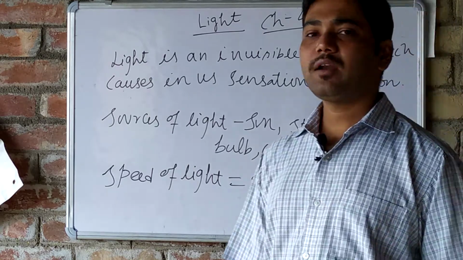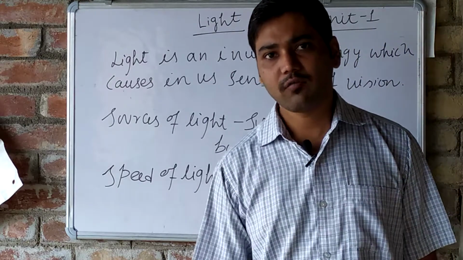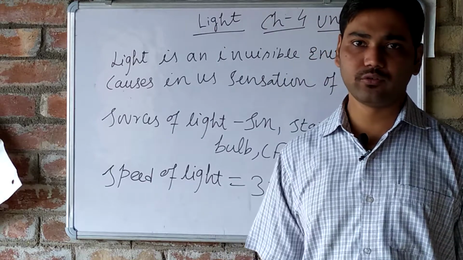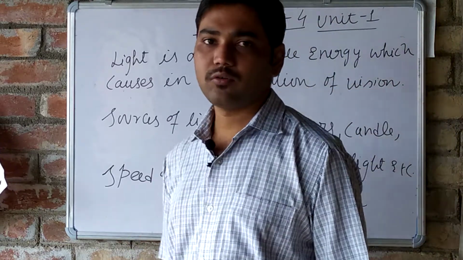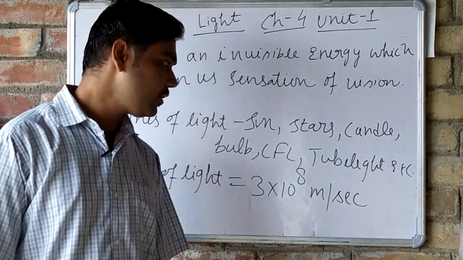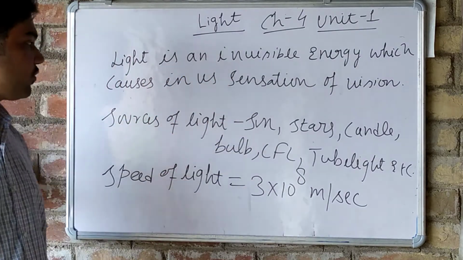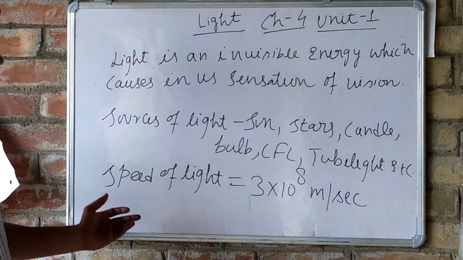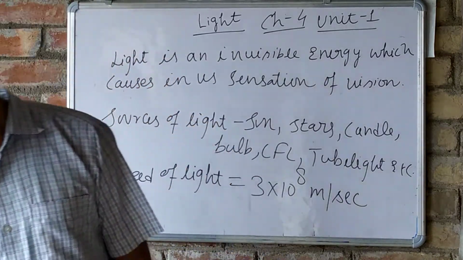So the speed of light is fastest in air, and it is the same in vacuum also. The fastest speed we have is 3 into 10 to the power 8 meter per second. So light is an invisible energy which causes in us sensation of vision. Sources of light we all know: sun, star, candle. The speed of light is 3 into 10 to the power 8 meter per second.